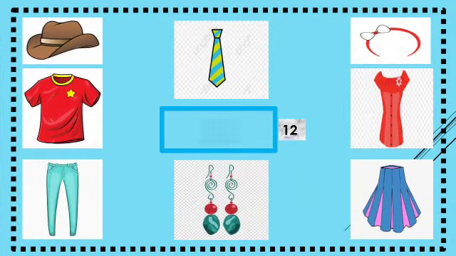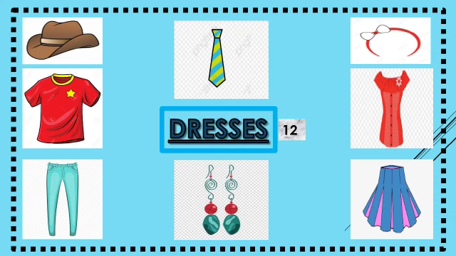Now in English grammar, page number 12. This is the page about dresses, where we use them and why we use them. It protects our body from heat and dust. Clothes protect us from different types of weather, and clothes protect us from getting hurt easily. Clothes make us nice.